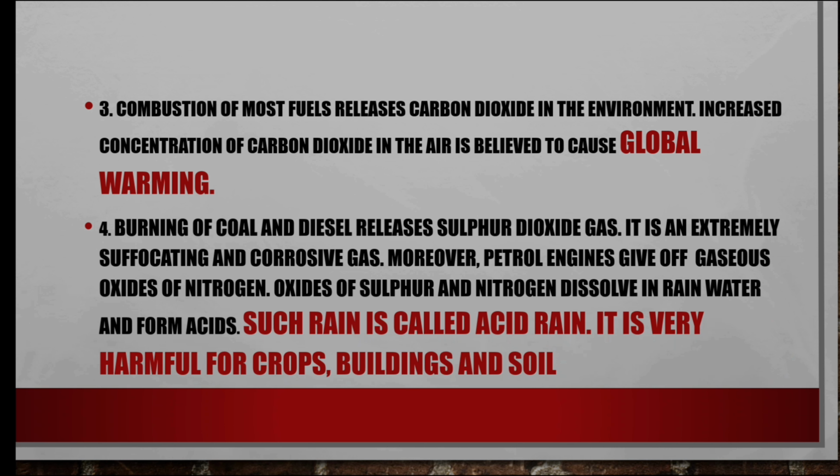What is acid rain? Burning of coal and diesel releases sulfur dioxide gas, which is an extremely corrosive gas. Petrol engines give off gaseous oxides of nitrogen. These oxides of sulfur and nitrogen dissolve in rainwater and form acids. Then we have acid rain in our environment. That acid rain harms our buildings, soil and crops.